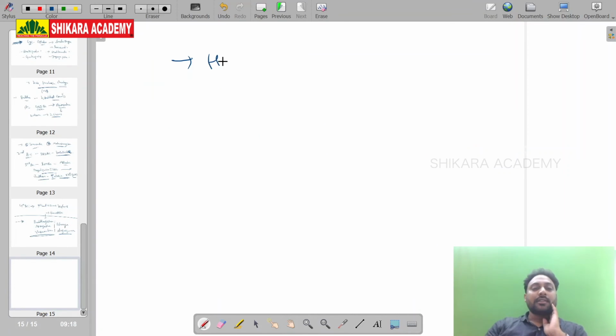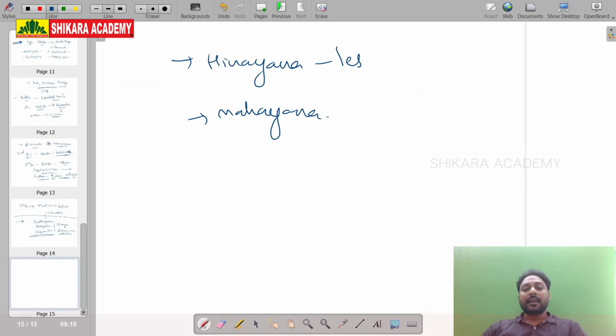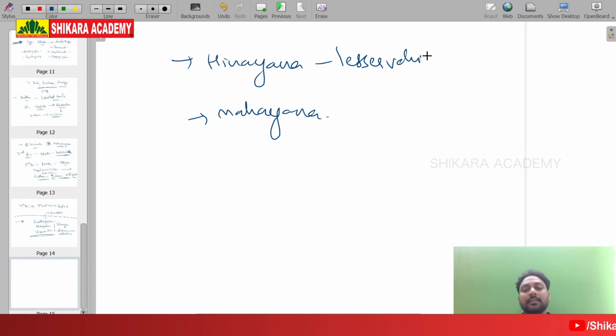In the fourth Buddhist council, Hinayana and Mahayana became very popular. Hinayana in English is called the lesser vehicle. Mahayana is called the greater vehicle.